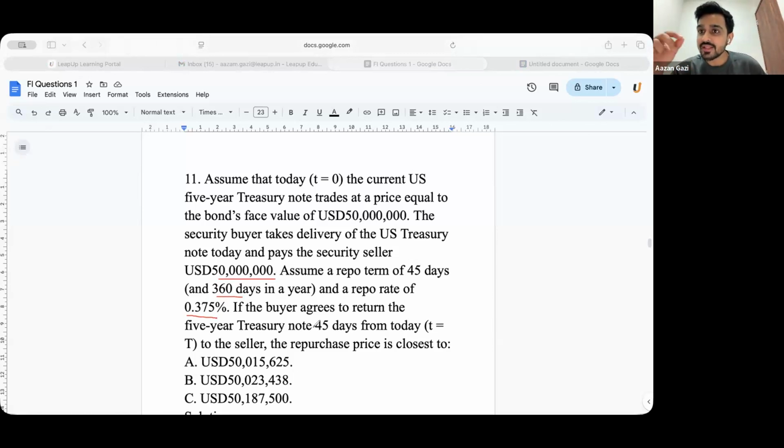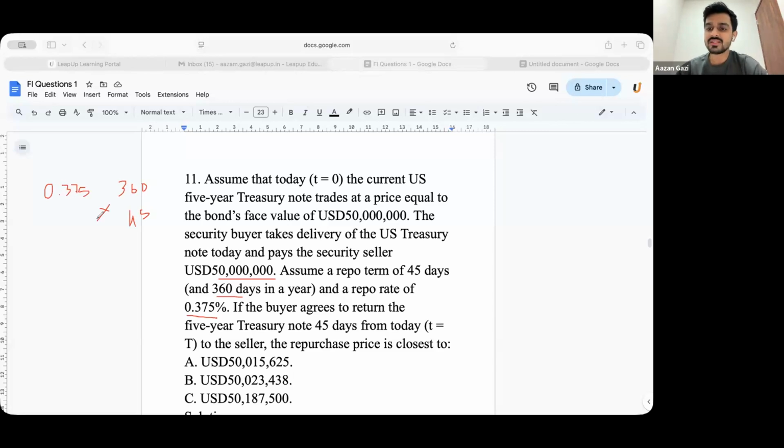तो 45 days का कितना होगा? Cross multiply and find it out. 0.375 is for 360. So 45 days का कितना? So the answer would be 0.375 percentage multiplied by 45 divided by 360.